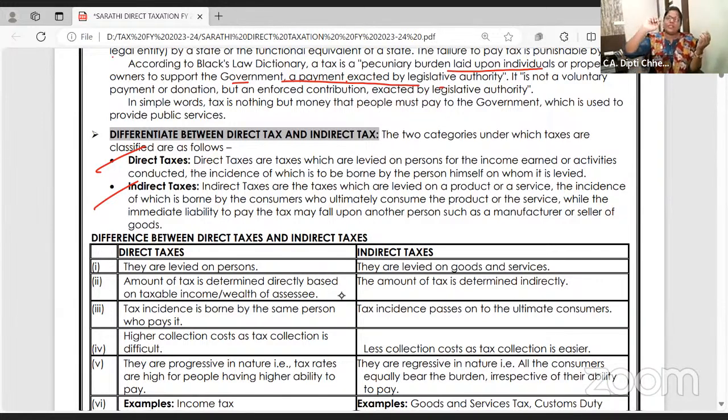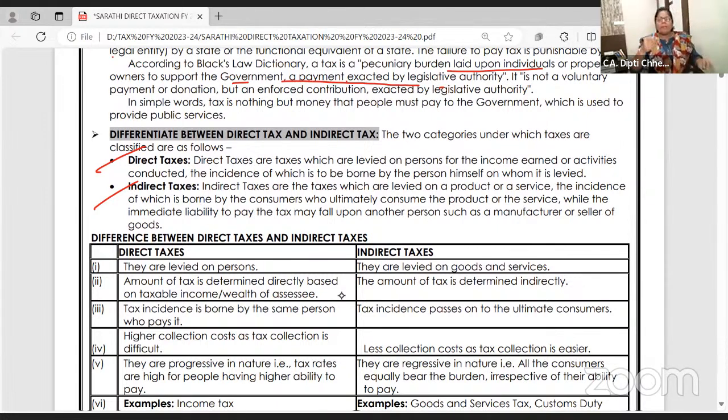For example, I'm using this digital pen. I got it for 5,000 rupees inclusive of GST. Am I bearing the goods and service tax on this? Yes. But am I paying this to the government directly? No. I'm not saying to the government, this pen is for 5,000, 4,750 is the cost, 250 is the GST.